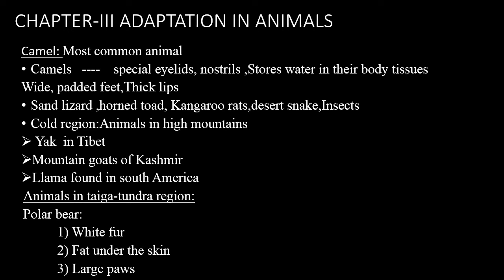So children, let us see one example of a desert animal, the camel. The camel is the most common animal in the desert. They have adapted well to the desert conditions because camels have special eyelids, nostrils, and they can store water in their body tissue. They have wide and padded feet and also thick lips. They have special eyelids to prevent sand from entering the eyes. They have nostrils that can close to prevent sand entering the nose, and camels can store water in their body tissue so they can use it where it is needed.